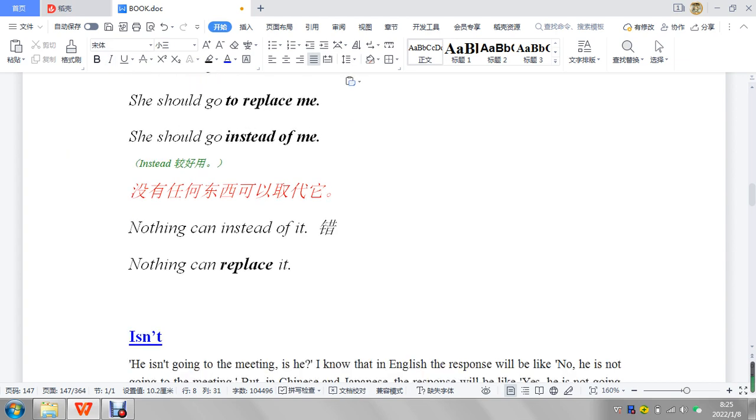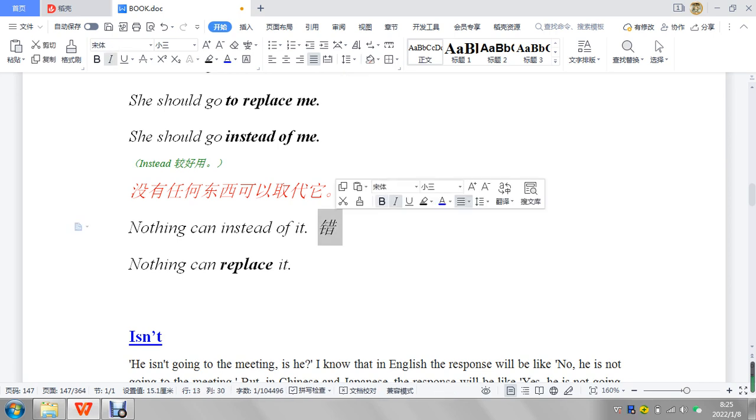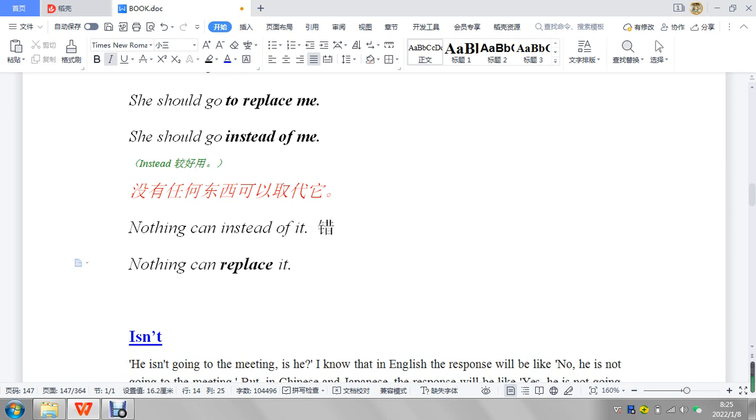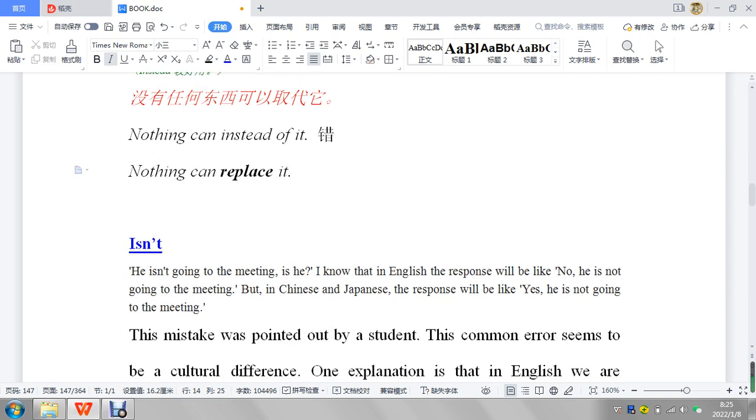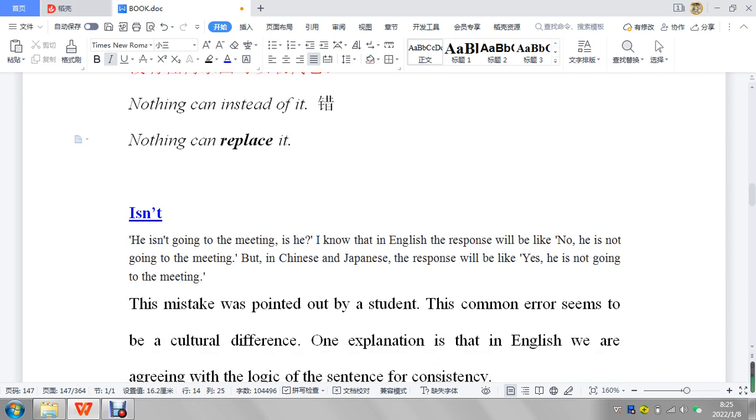Okay. Now we'll go down here. Nothing can instead of it. So this is a really common mistake. Nothing can replace it. You can say nothing can be instead of it, but it's kind of weird. I think that's pretty straightforward, pretty clear. You don't need to memorize. I mean, you do need to memorize, but you don't need to think too much. All right, let's go down here to the next one.